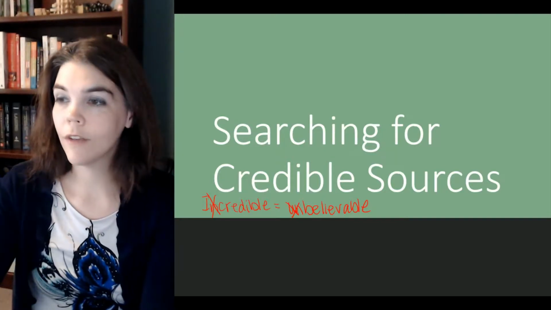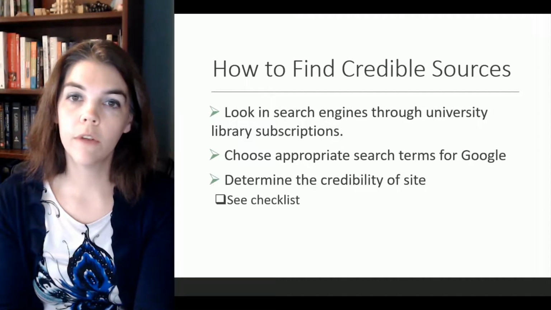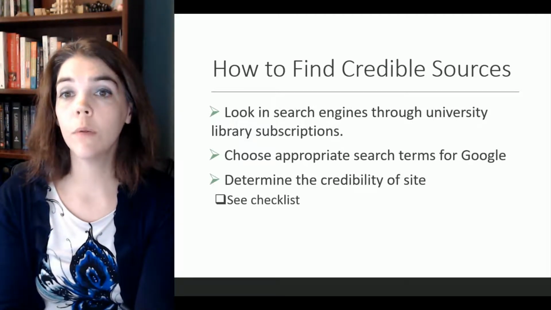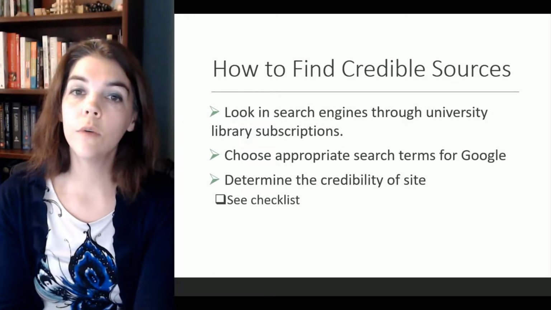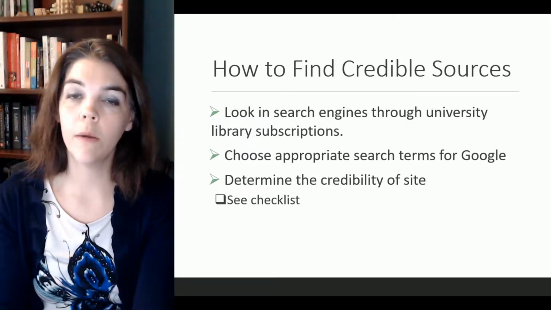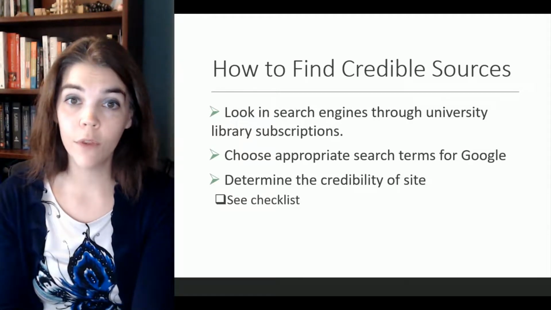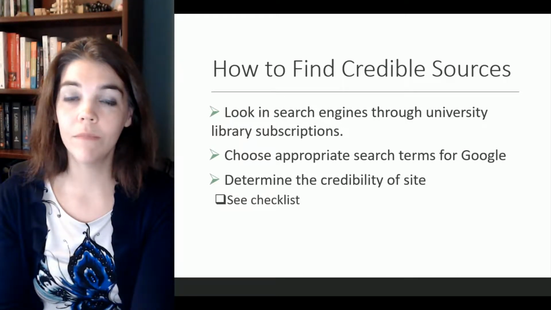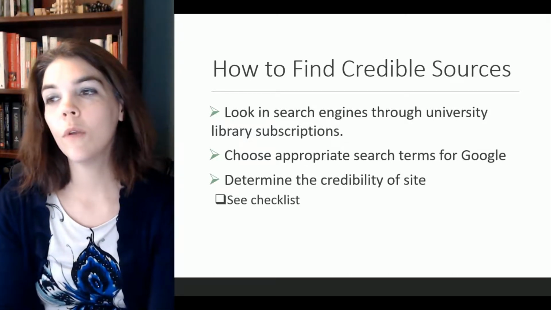So when you are looking for sources, the first place I suggest that you look, if you're at a university, is to use the university library search engines. Your fees pay for those, and so it's really useful for you to use those search engines.